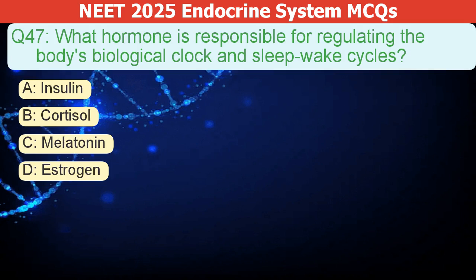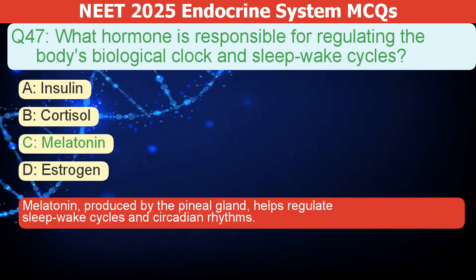What hormone regulates the body's biological clock and sleep-wake cycles? A. Insulin. B. Cortisol. C. Melatonin. D. Estrogen. The correct answer is C. Melatonin, produced by the pineal gland, helps regulate sleep-wake cycles and circadian rhythms.